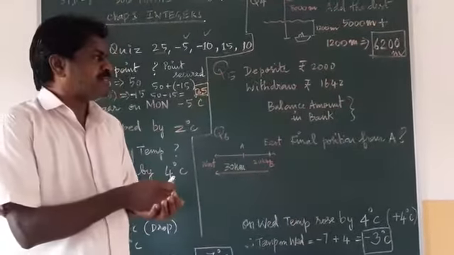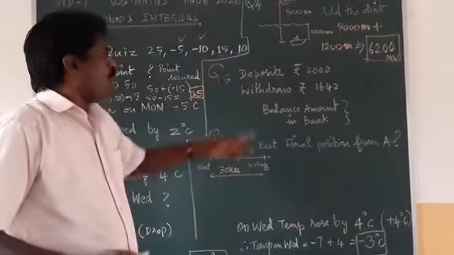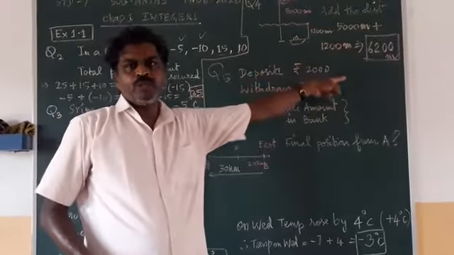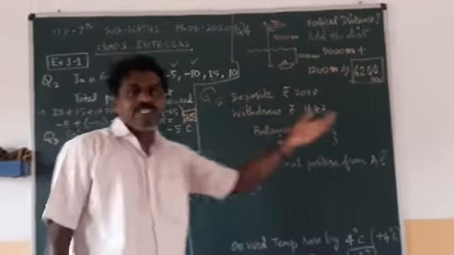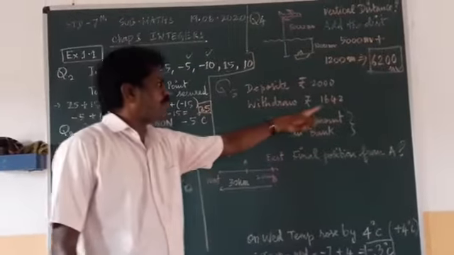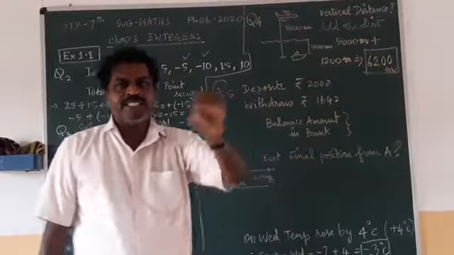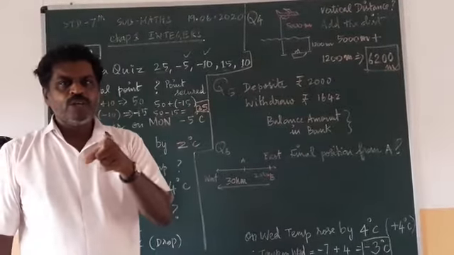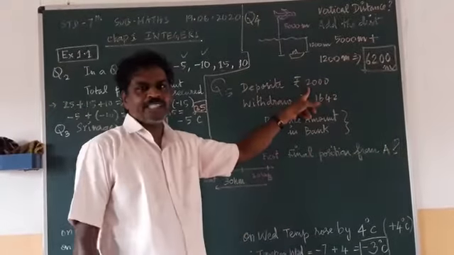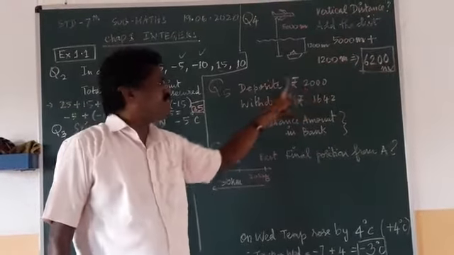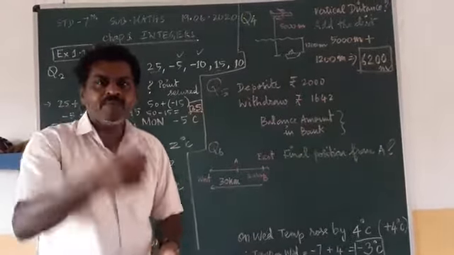Then fifth question. It is also another interesting type. What is given? You see, one person is depositing 2000 rupees in a bank. After some time, he is withdrawing money from the bank. How much is he withdrawing? 1642 rupees he is taking out from the bank. I told you, deposit means you are adding money. So it is plus. They are asking, in what sign will you represent the deposit money? You are adding the money in your account.